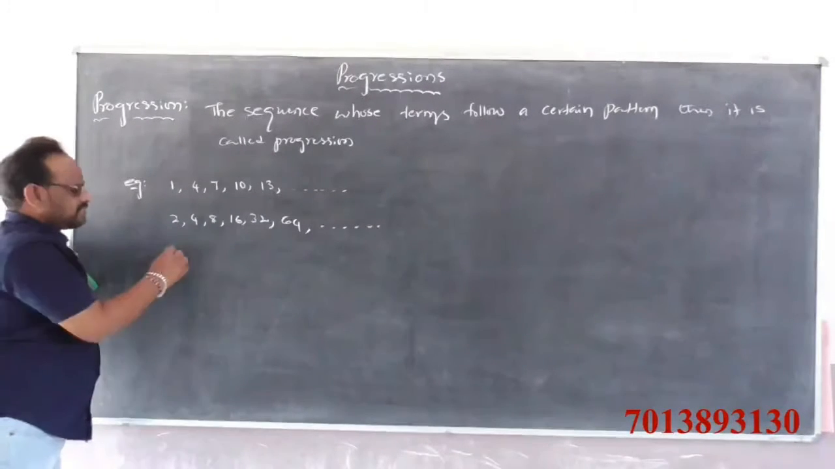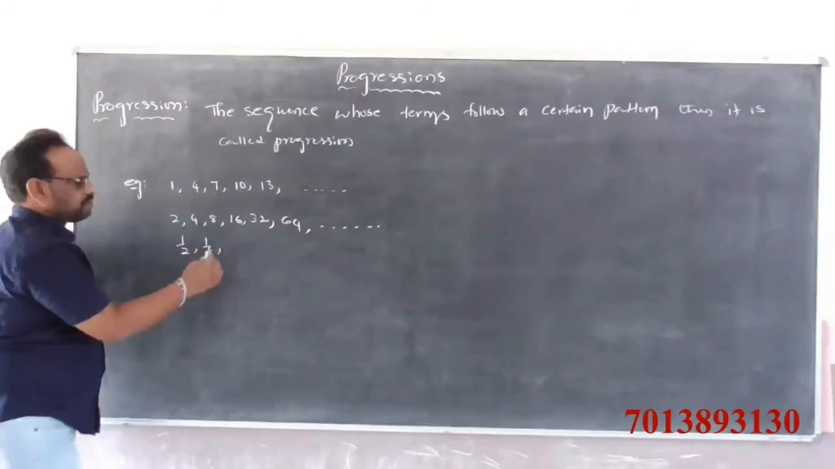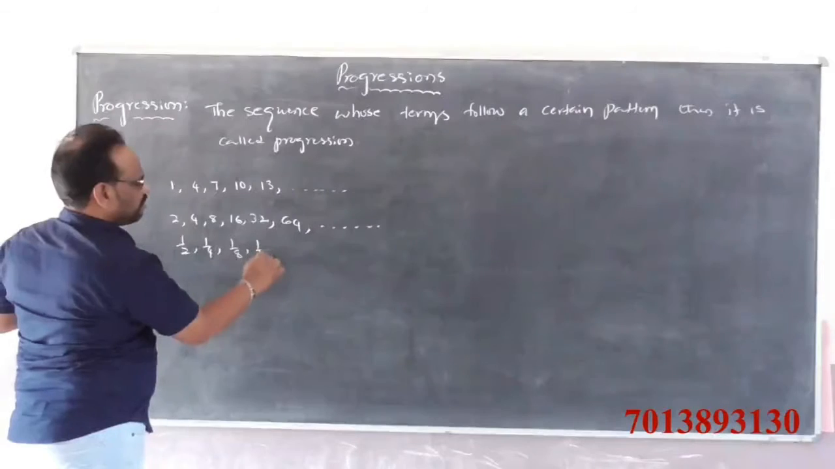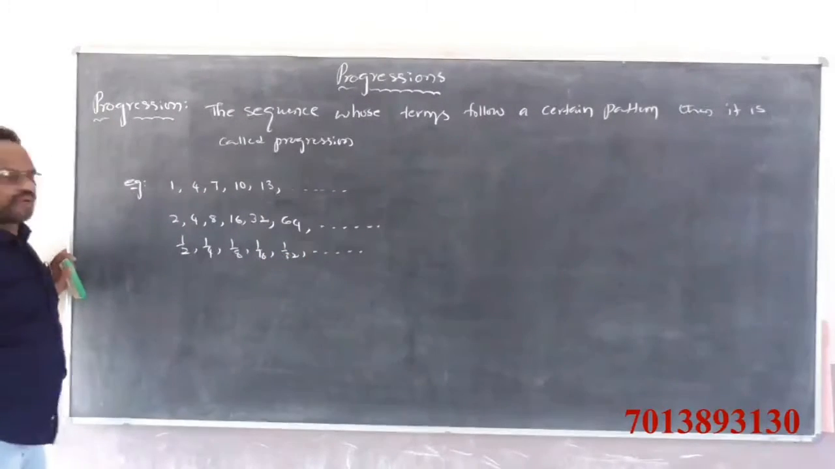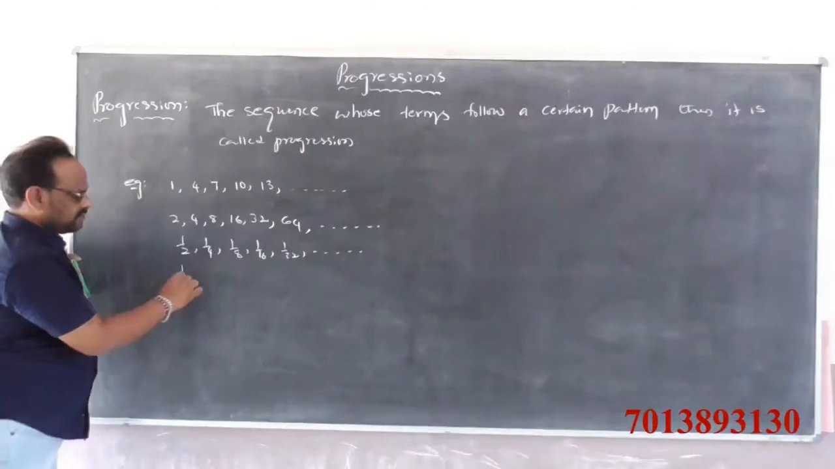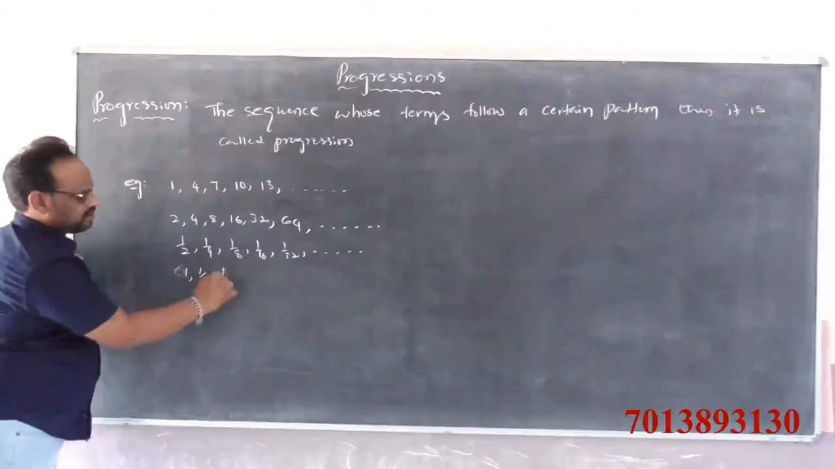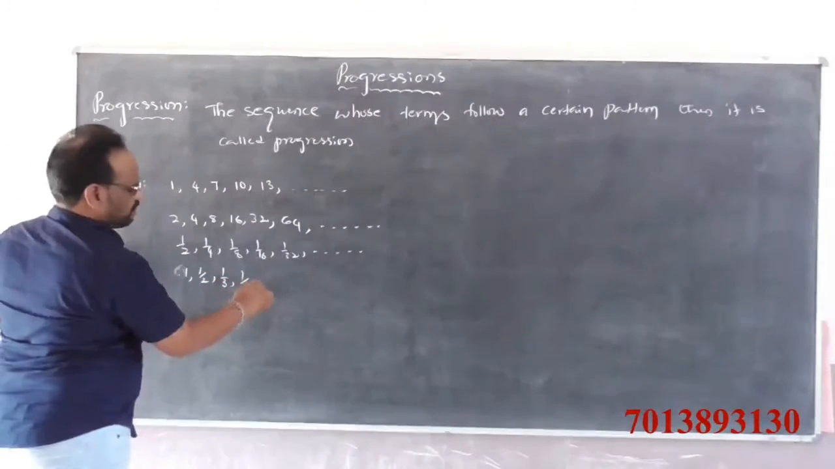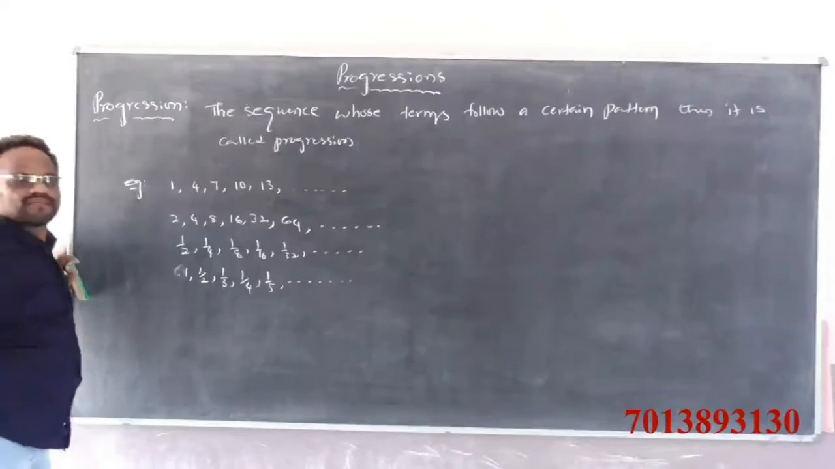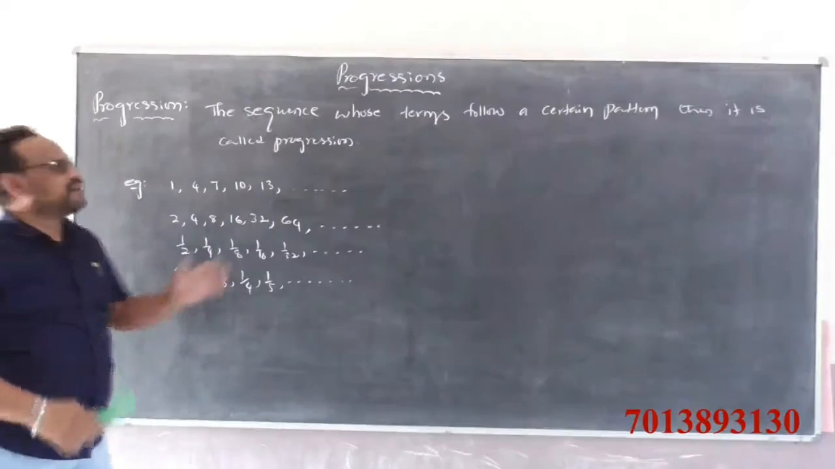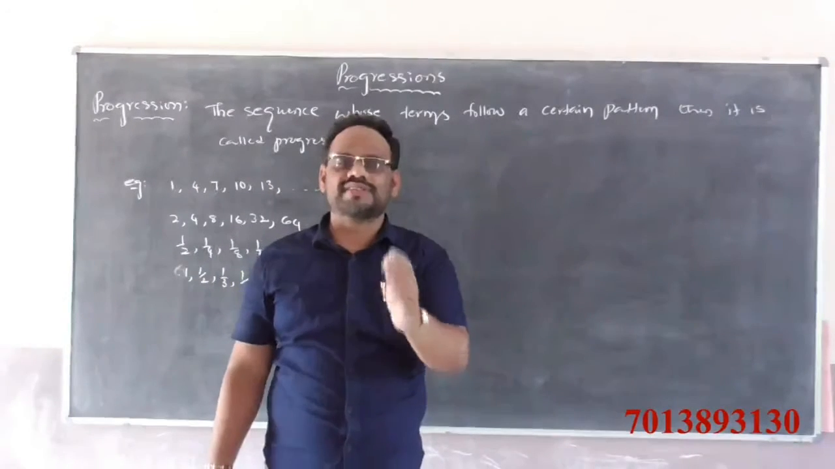Next, 1 by 2, 1 by 4, 1 by 8, 1 by 16, 1 by 32 and so on. It is also a progression. Next, 1 by 1, 1 by 2, 1 by 3, 1 by 4, 1 by 5 and so on. This is also a progression. A progression is a sequence whose terms follow a certain pattern.